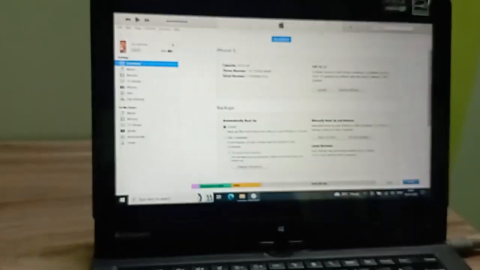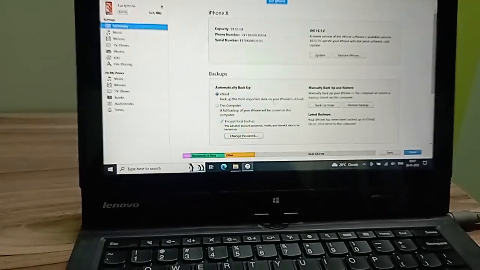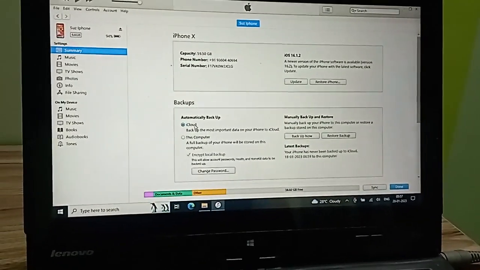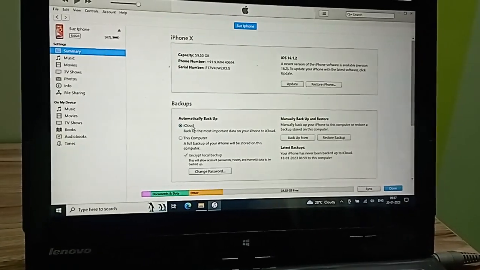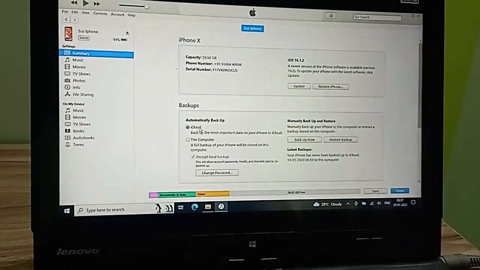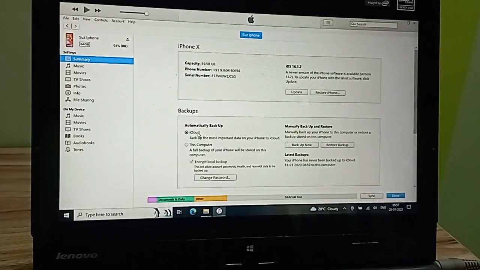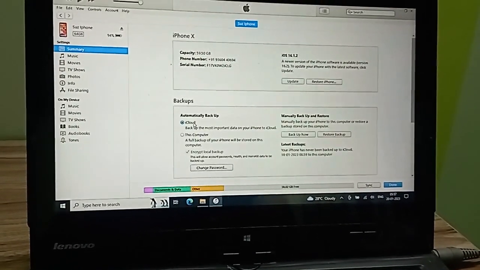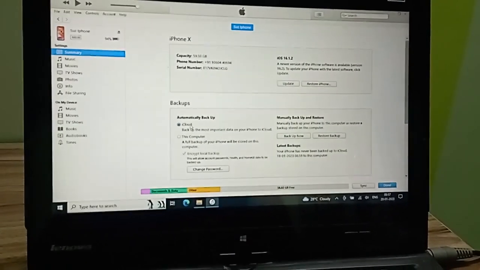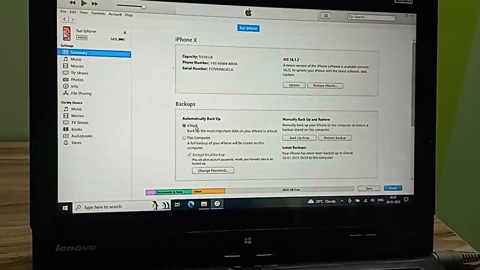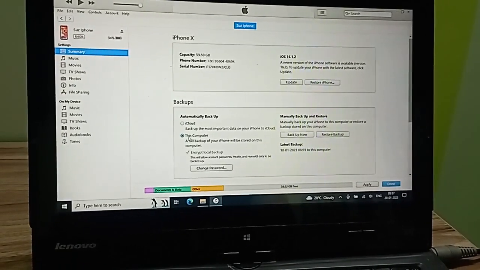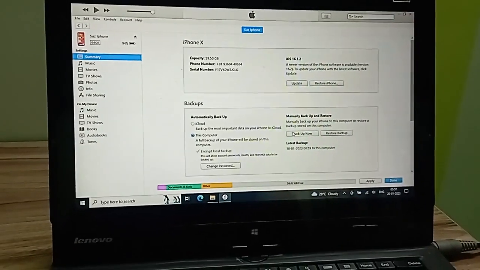It's so simple. Just go to summary, and as the second option you'll have the backups option. By default it will be on iCloud, but iCloud has just 5 GB of free space, and that's not sufficient for our backup because this is a 64 GB iPhone. So let's back up to the personal computer. Let's go for the second option, This Computer, then just hit Backup Now.